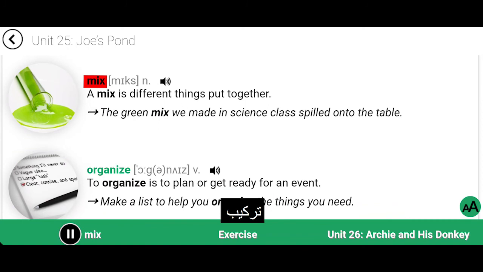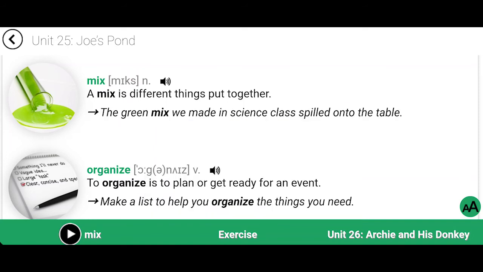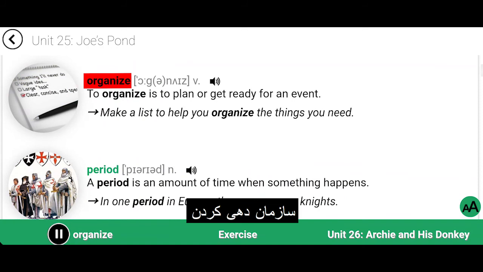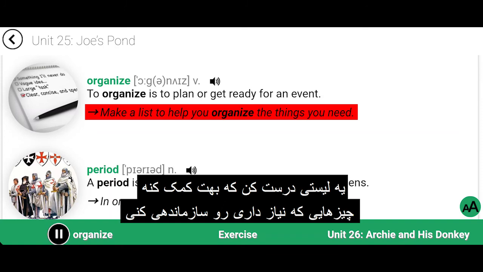Mix. A mix is different things put together. The green mix we made in science class spilled onto the table. Organize. To organize is to plan or get ready for an event. Make a list to help you organize the things you need.